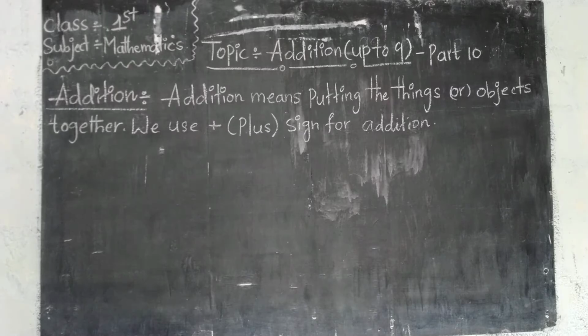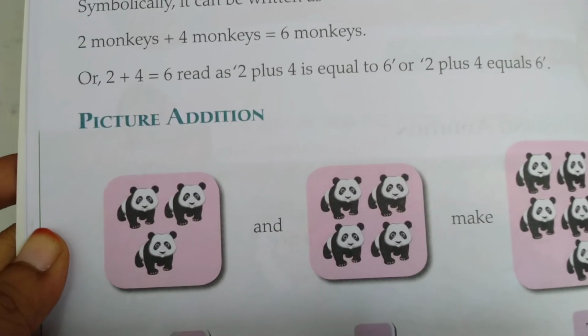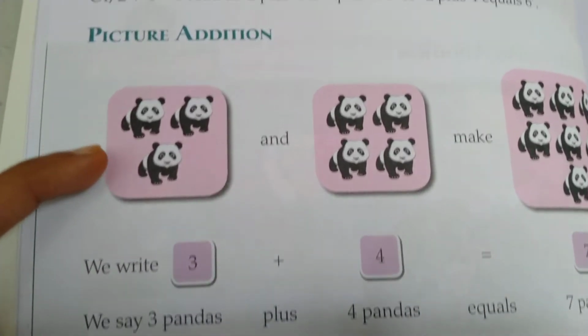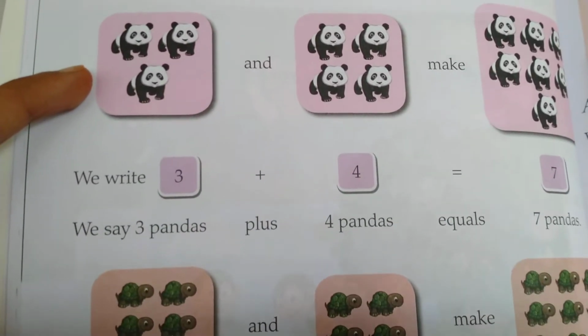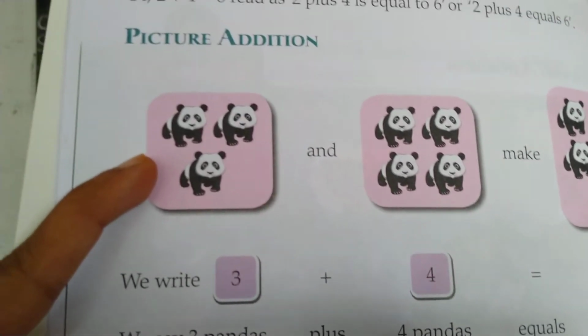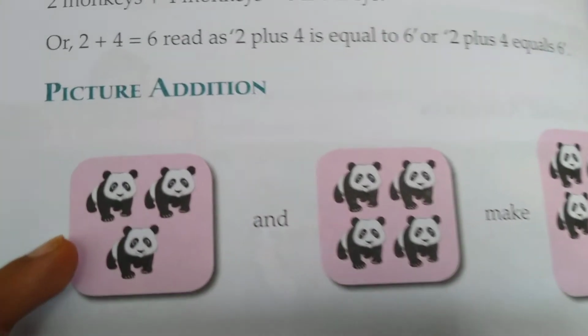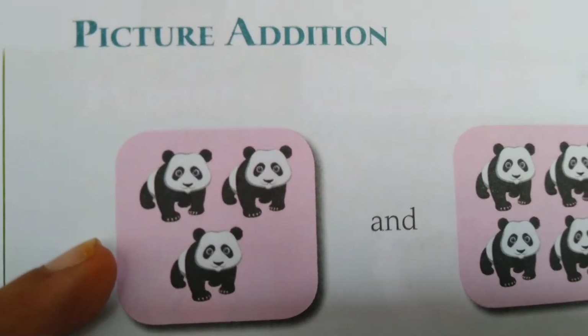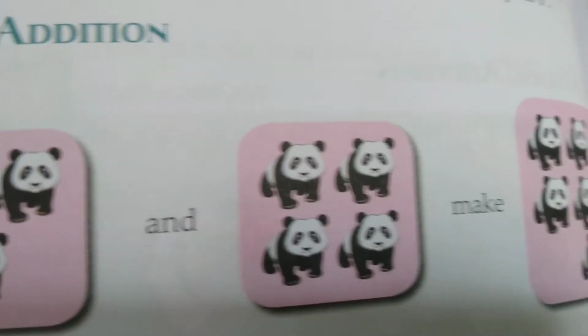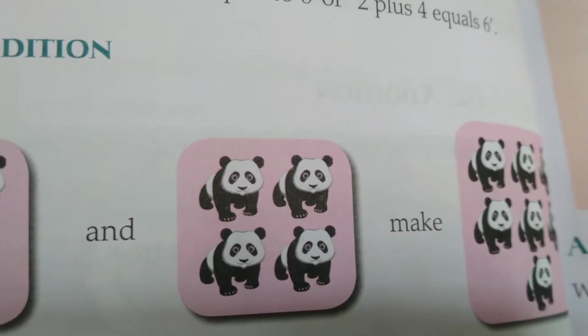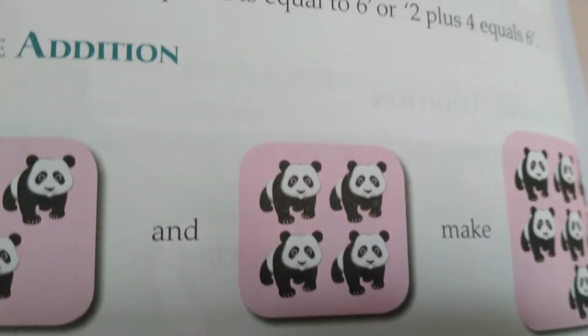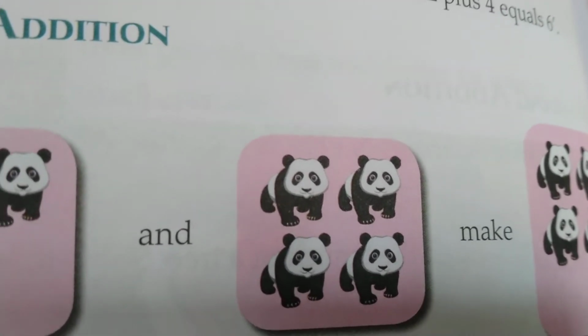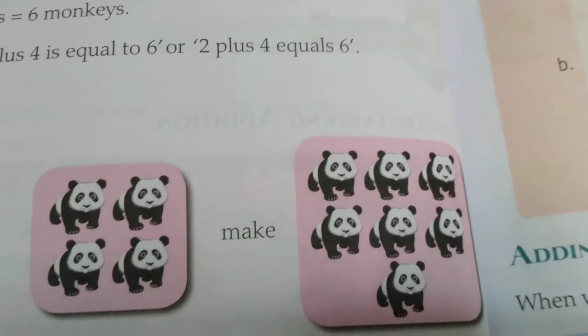In the same way, next one, Nana. Picture addition. Here, first how many pandas are there in the first picture? 3 pandas. And next, how many are added? 4.